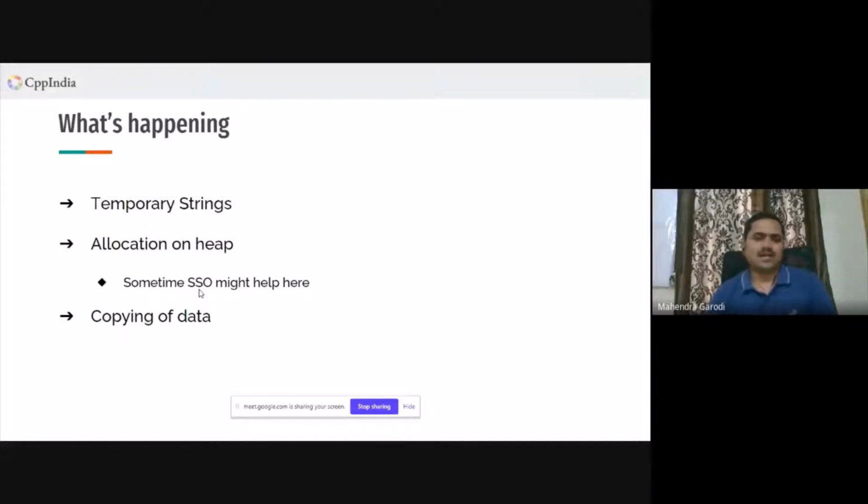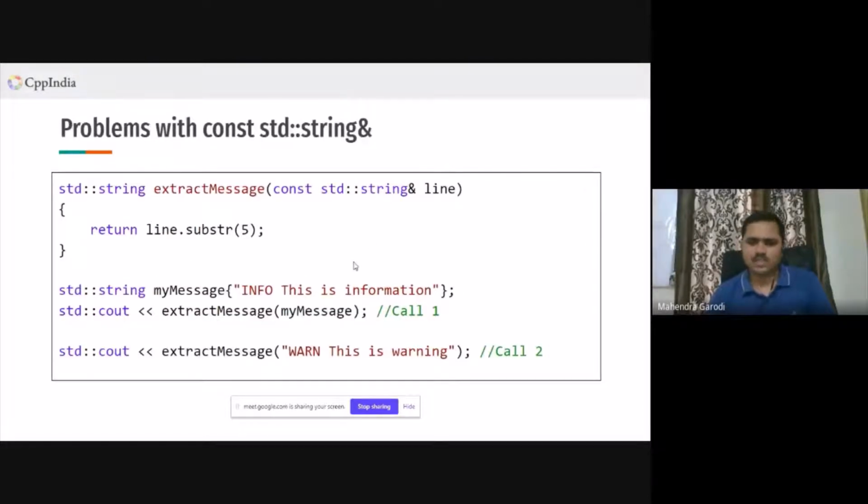Compilers are very good at doing optimization. So they thought: instead of going to the heap, if the string is very small, can we reserve some buffer in the string class itself and just allocate it on the stack? Some buffer of 20 or 30 characters. But if the string is large enough, then you always have to go to the heap. And the last part is unnecessary copying of data, where it was not needed. But in our last example, as we made it const std::string&, in some cases we avoided copying of data.